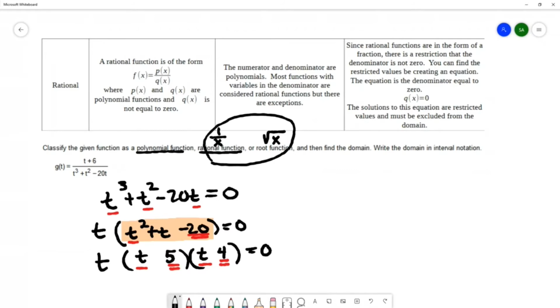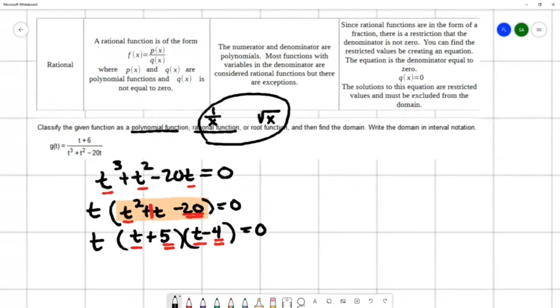There are other choices. 2 times 10 is 20, and 1 times 20 is 20. But I'm choosing 5 times 4 so that I can get a 1 in the middle. So 5 and 4 are close to each other. I'm going to be able to get that 1. So we need a plus on the 5 and a minus on the 4.